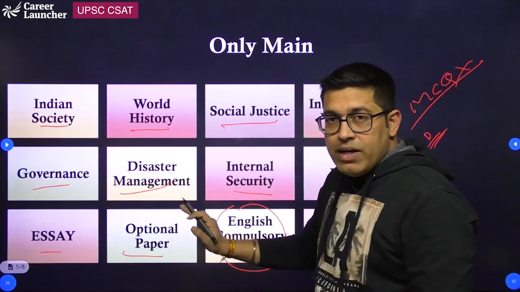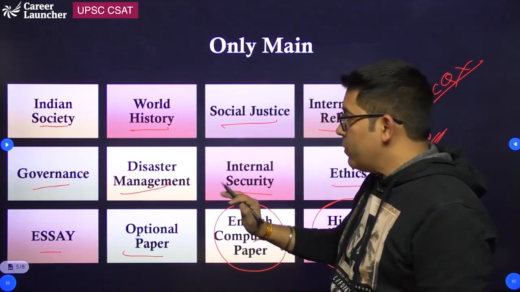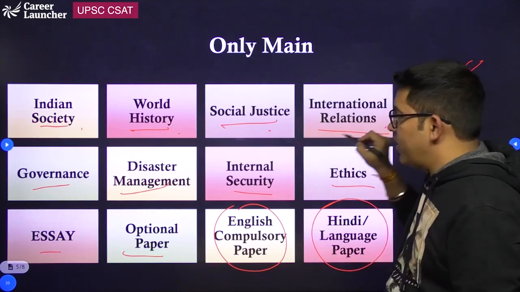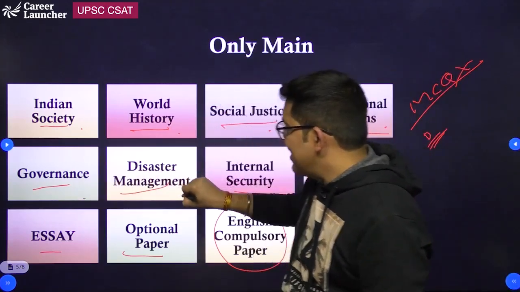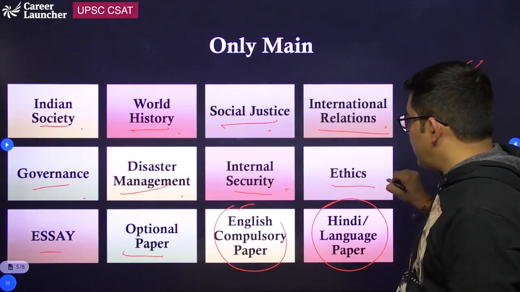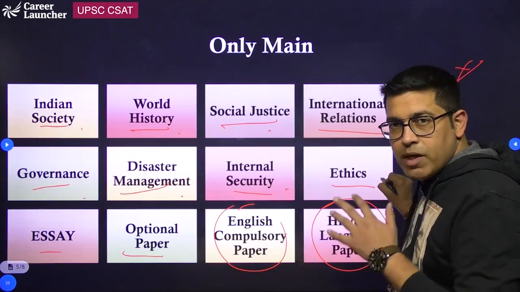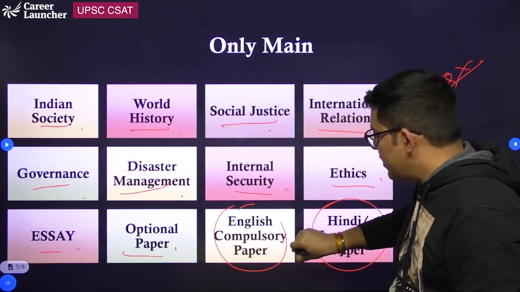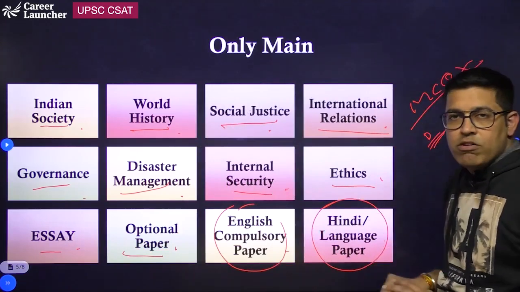I am again repeating the topics which come only in mains. Indian society, world history, social justice, international relations, governance, disaster management, internal security, ethics, integrity, aptitude, which is paper 4 of the main examination, essay, optional subject, the compulsory English paper and the language paper.